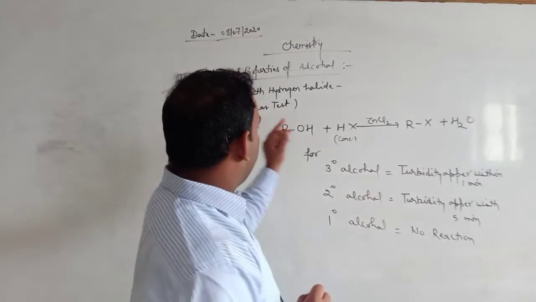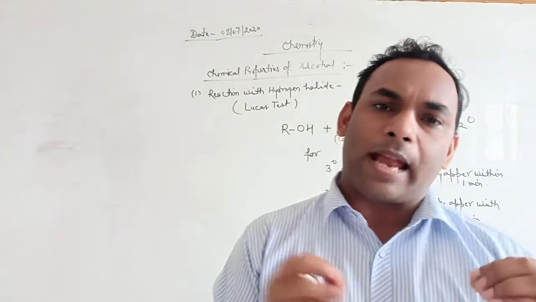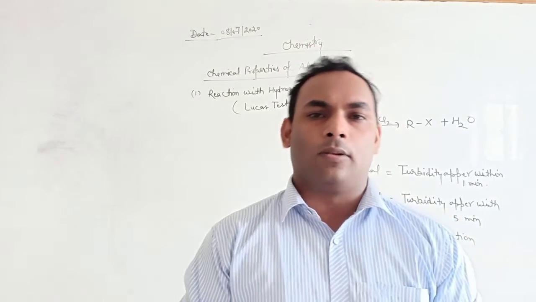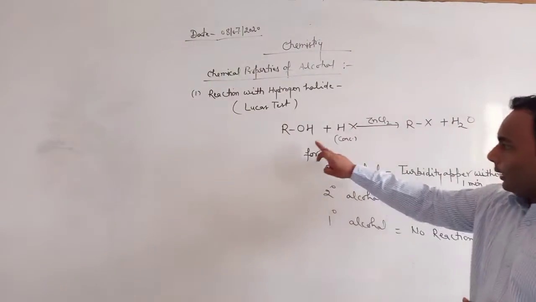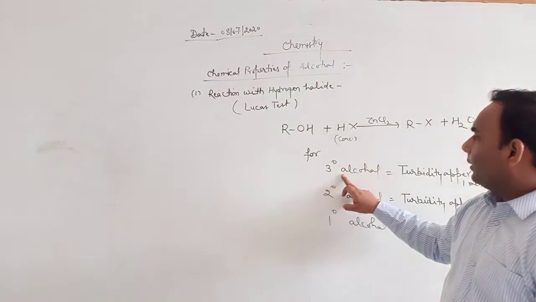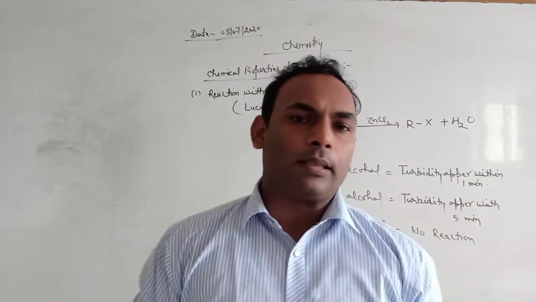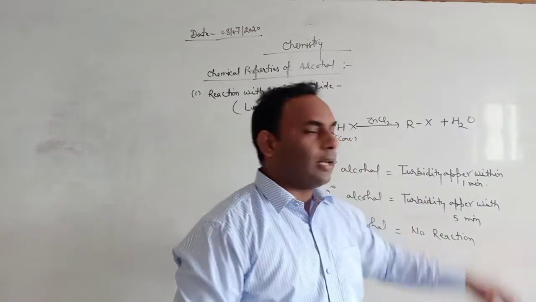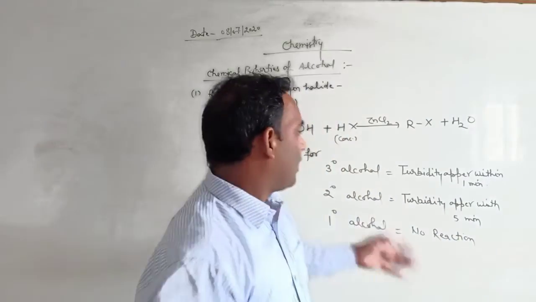This reaction is used for the distinction between primary, secondary and tertiary alcohols. How? Let's see. If this alcohol is tertiary alcohol, then this reaction is very fast. It means turbidity appears within 1 minute, within twinkling of an eye.